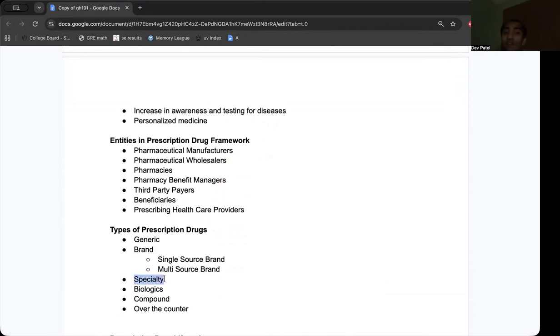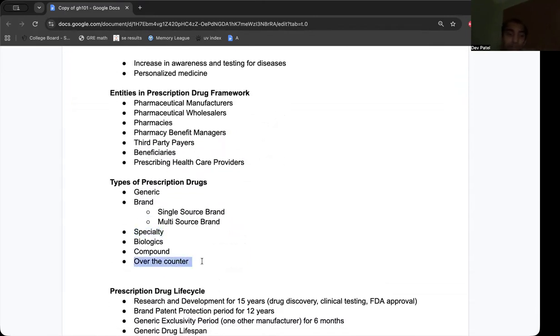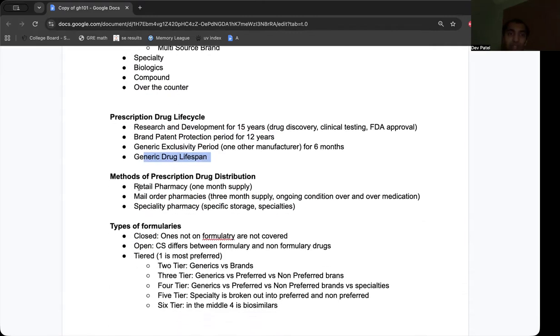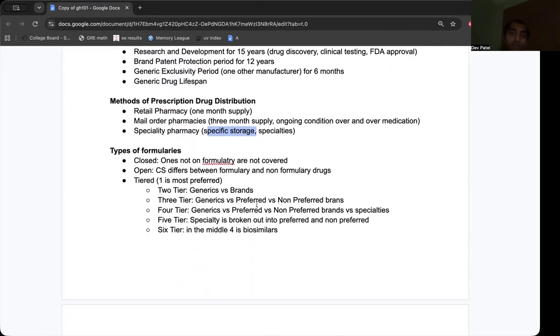Specialty drugs are, again, high cost, low utilization. Also with biologics, and compounded drugs, they mix these chemicals, and it's typically made at the pharmacy. Over the counter, you don't need a prescription. Research development, brand patent, generic exclusivity, and then generic drug lifespan. Retail pharmacy is a one-month supply, mail order, yeah, you can have three months. And then we also have specialty, where there is specific storage.